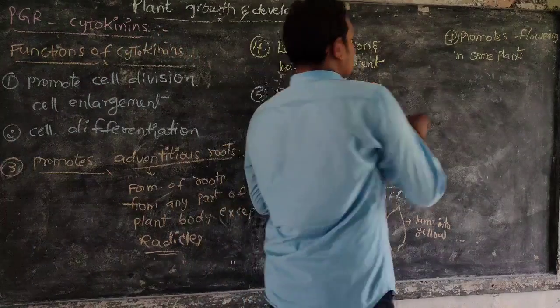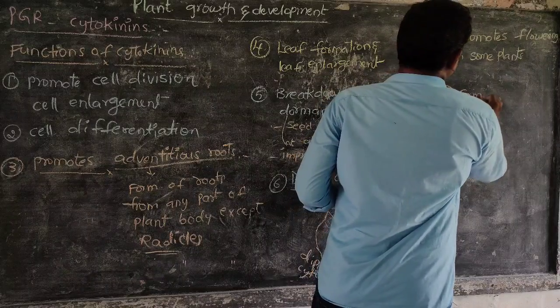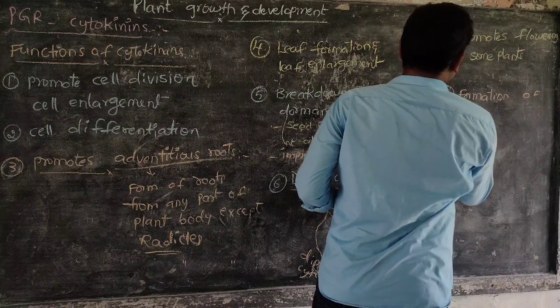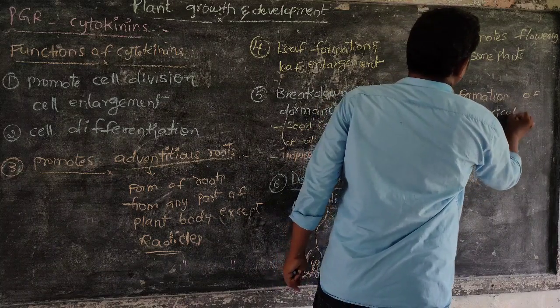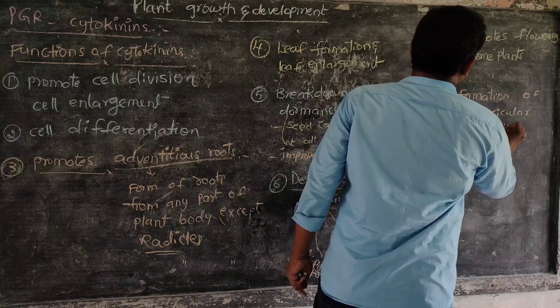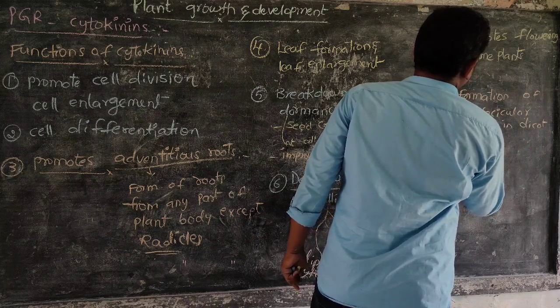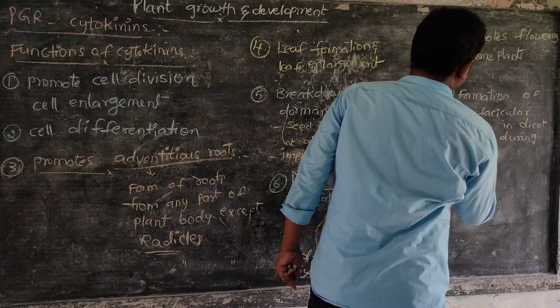Next function, formation of interfascicular cambium in the dicot stem during secondary growth.